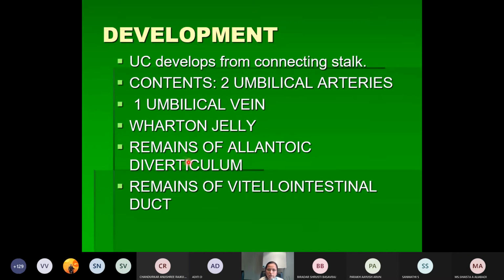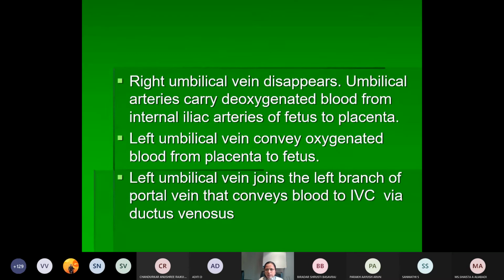So the remains of the allantoic diverticulum may be present, and sometimes remains of the vitellointestinal duct will also be present in the umbilical cord. So these are all the contents of the umbilical cord: two umbilical arteries, one umbilical vein, Wharton's jelly, remains of the allantoic diverticulum, and remains of the vitellointestinal duct. The right umbilical vein disappears.